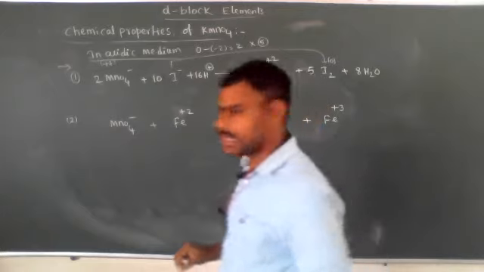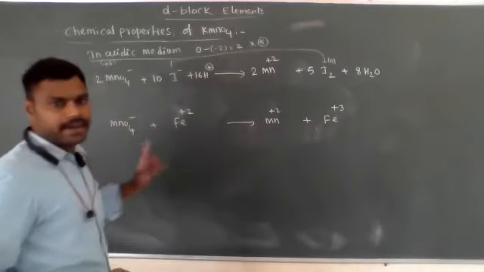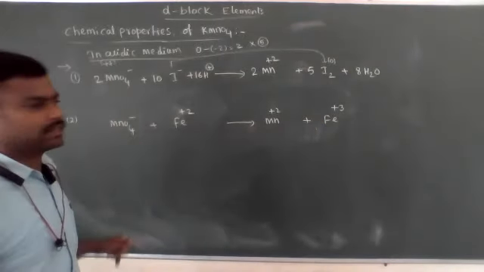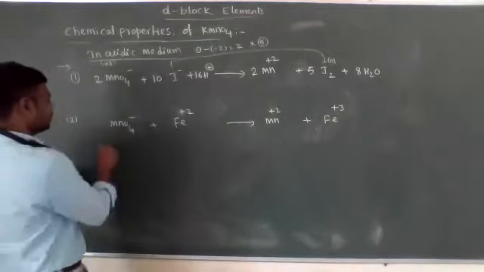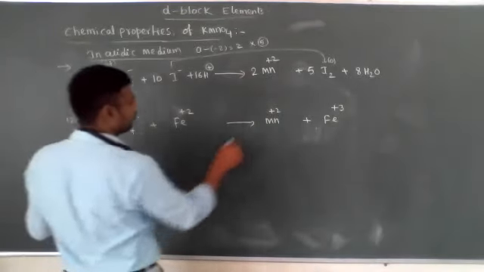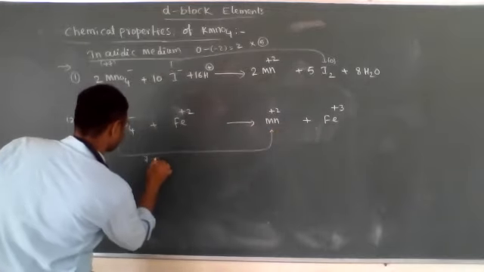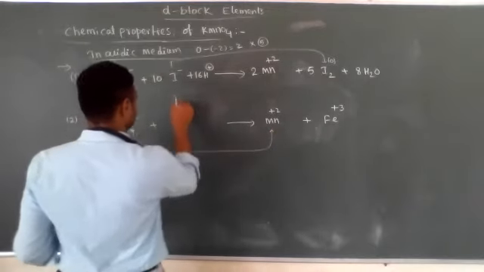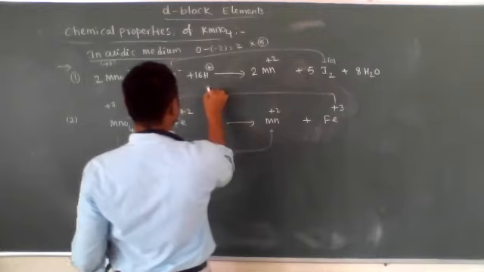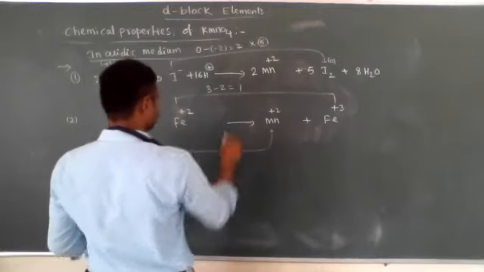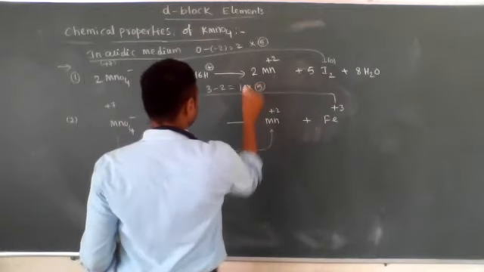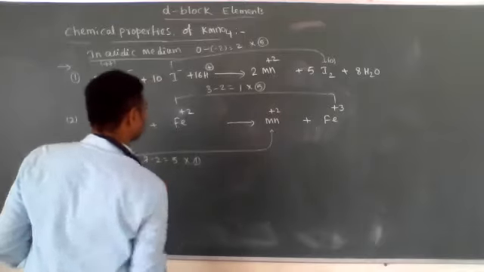So up to here it is clear. Now this is a redox reaction. This is the oxidizing agent, this is the reducing agent. The oxidizing agent undergoes reduction, the reducing agent undergoes oxidation. Now we need to balance this redox reaction. The charges: plus 7 and plus 2. Then what is the difference? 7 minus 2 is equal to 5. Now its difference is 3 minus 2 is equal to 1. So the above we need to multiply with 5 and the below we need to multiply with 1.